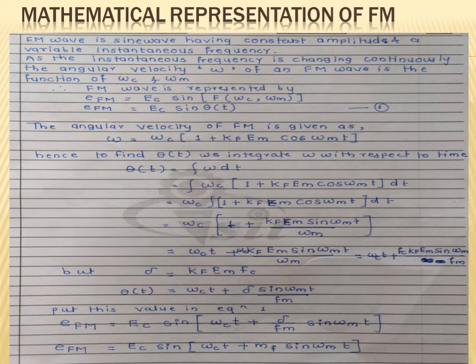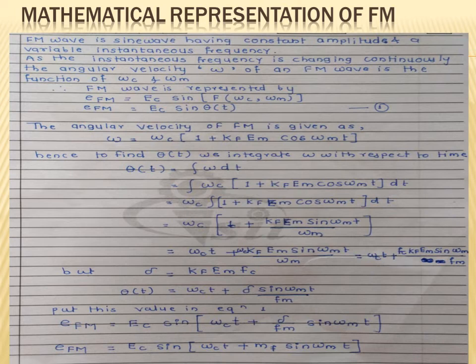The angular velocity of the FM wave is given as omega is equal to omega c into 1 plus kf em cos of omega mt. Here kf is the sensitivity of the FM wave, and kf em is the frequency deviation.